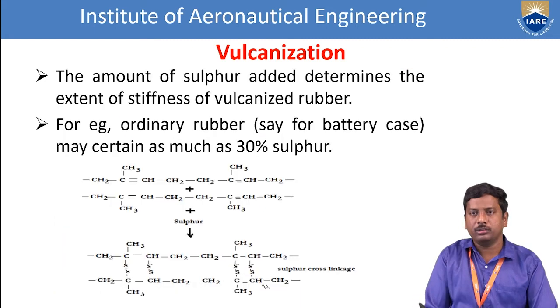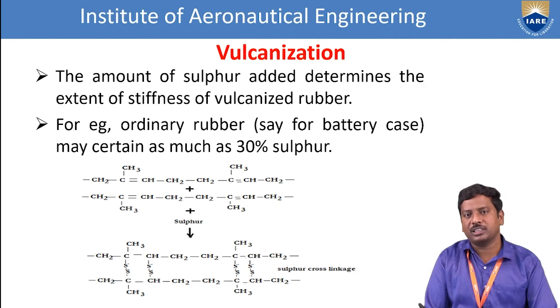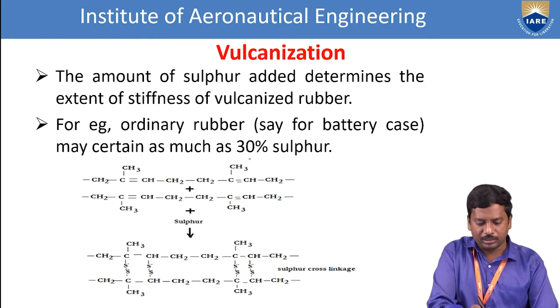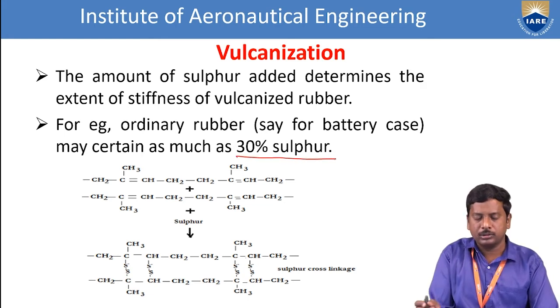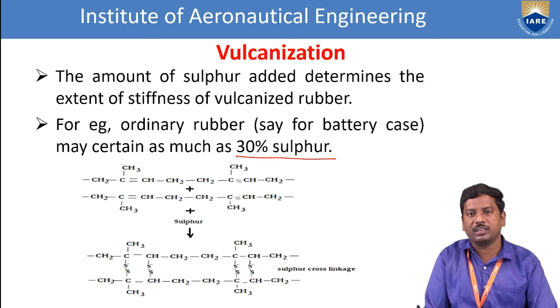Okay. Now we see what reaction is involved in vulcanization. The amount of sulfur added determines the extent of stiffness of the vulcanized rubber. Depending upon the percentage of sulfur present in the vulcanized rubber, we can explain the stiffness of the rubber. For example, ordinary rubber, say for a battery case, may contain nearly 30% sulfur. So one of the important applications of vulcanized rubber is in batteries, and that battery rubber contains nearly 30% sulfur.